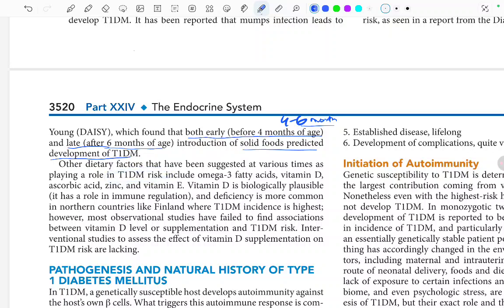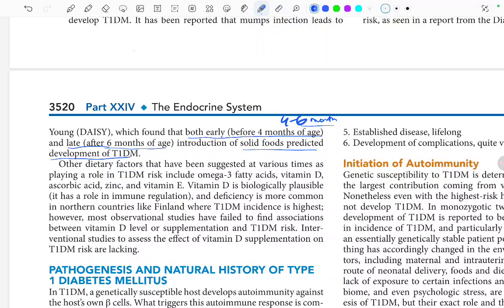Vitamin D is biologically plausible as it has a role in immune regulation, and deficiency is more common in northern countries like Finland, where the type 1 DM incidence is highest. However, most observational studies have failed to find an association between vitamin D levels or supplementation and type 1 diabetes mellitus risk.